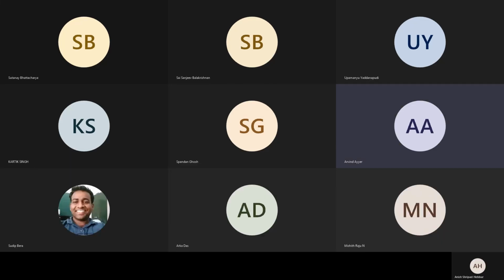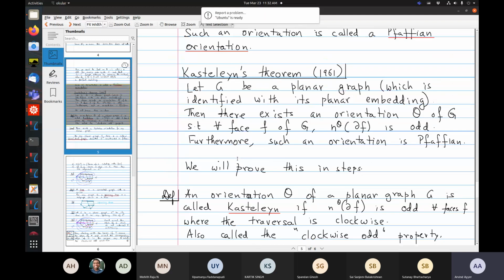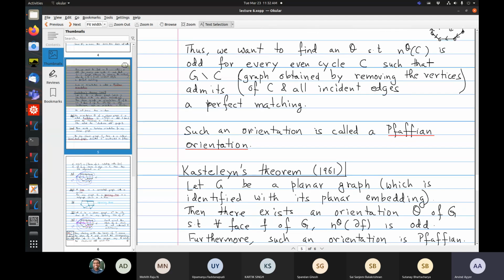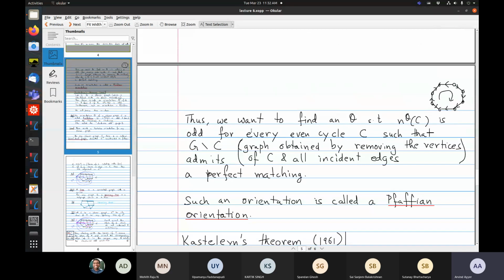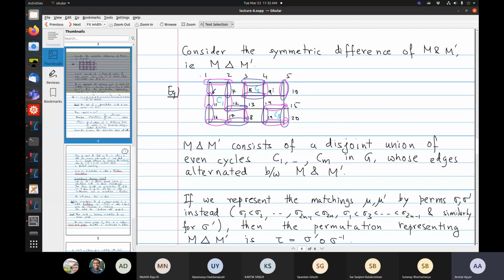Okay, so we were talking about perfect matchings for planar graphs, and we are going towards proving Kasteleyn's theorem. Towards finding a formula for the partition function of the dimer model, we showed that the Pfaffian is the right thing to do.